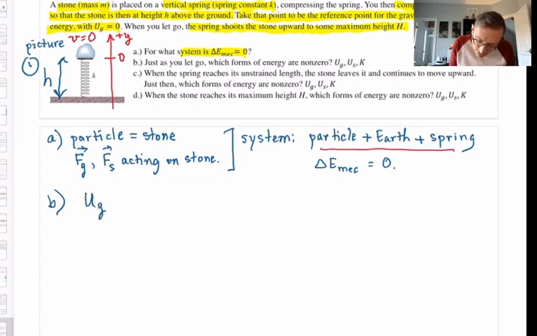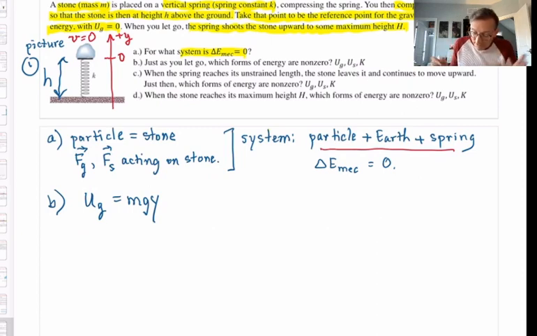Please remember the formula for it: mass times g times y coordinate. Please say that in your head three times. U grav is mass times g times y coordinate. m, g, y coordinate. Don't say height. Say m, g, y coordinate. Trust me. That's why I needed to draw the y-axis and state clearly where the origin is, because this formula has to be used correctly to get U grav.